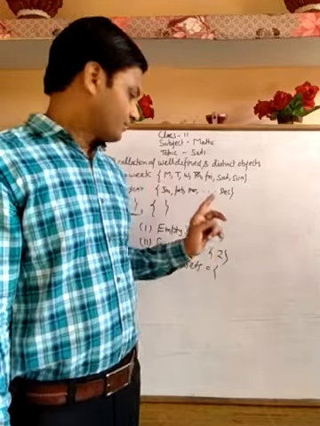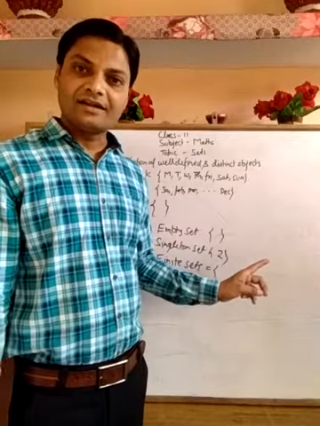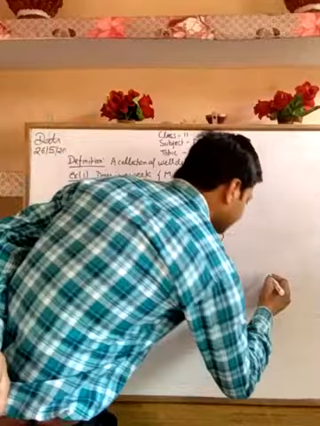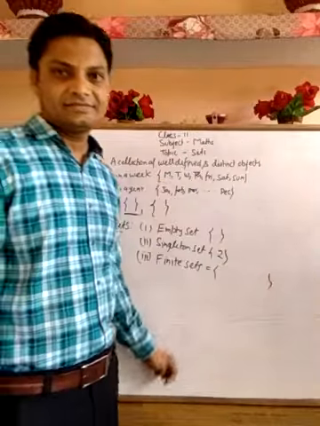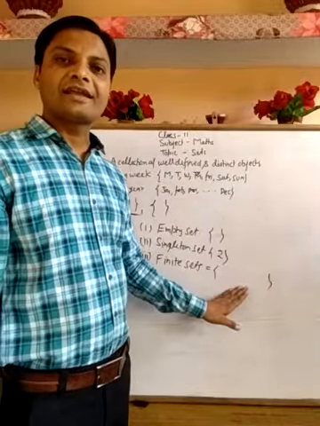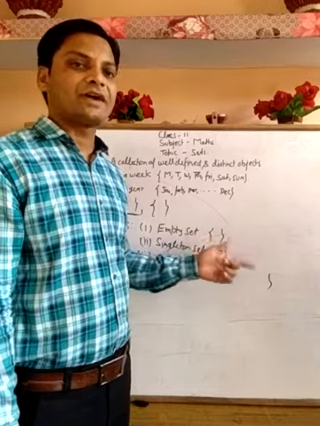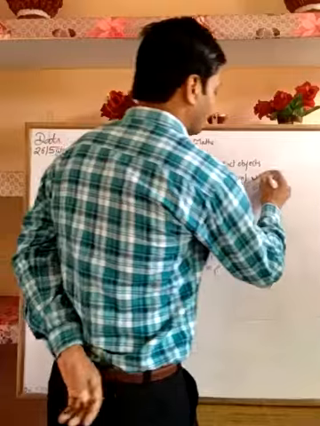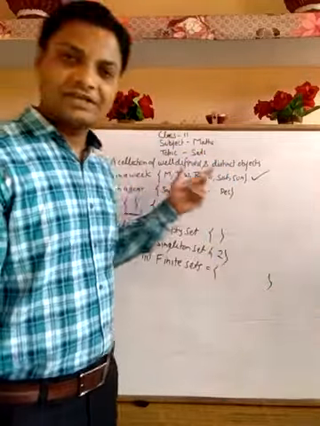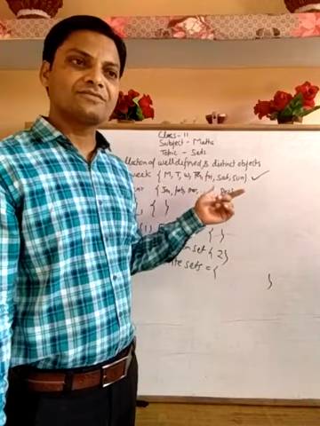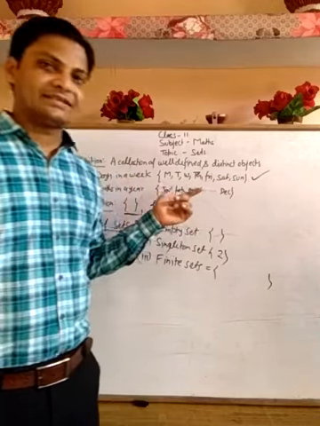There are a countable number of elements or objects in a set, that will be counted as a finite set. The number of elements in the set is finite, so we call it a finite set. These are examples of finite sets. Days in a week, we know that there are only 7 days, so this is an example of a finite set.